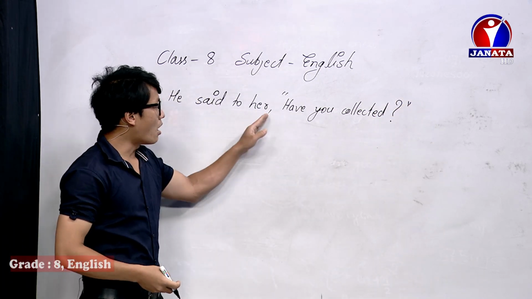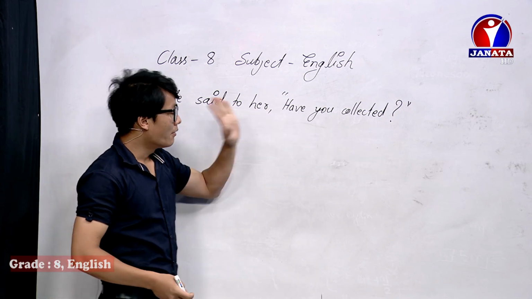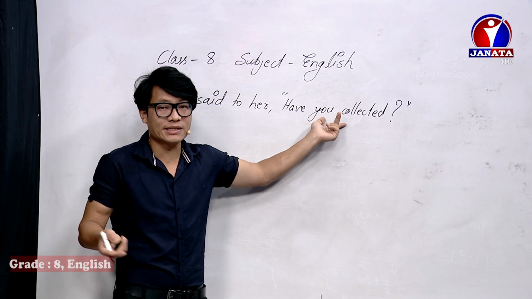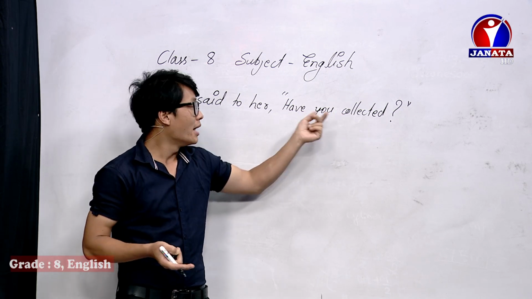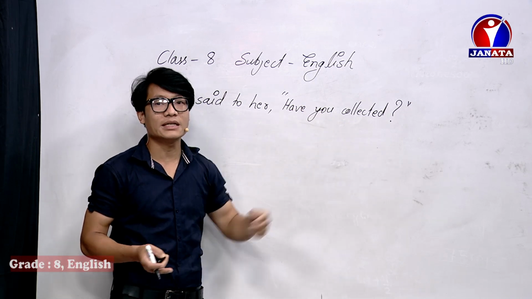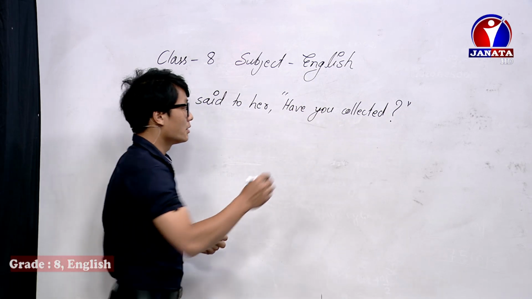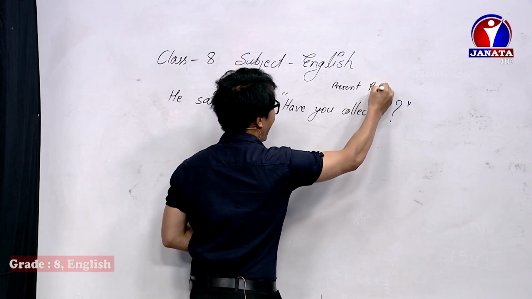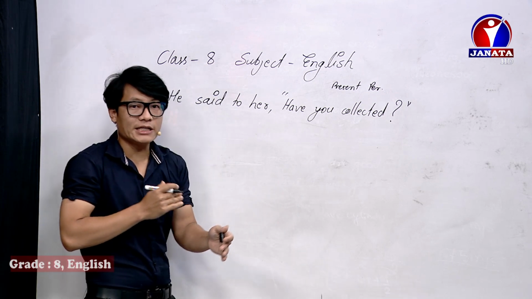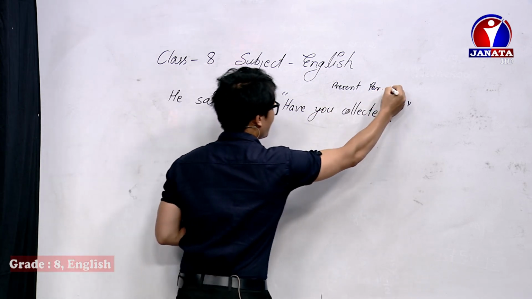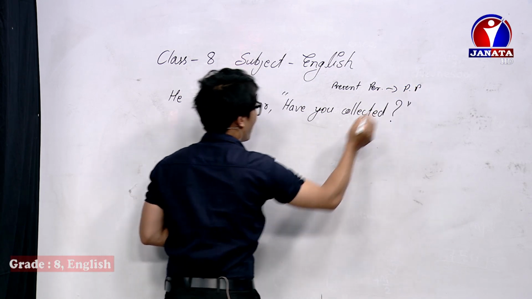He said to her, have you collected? Question mark. Now let's see, have you collected? This is a yes/no question, but which tense? Have plus verb 3, so obviously this is present perfect. And present perfect should be changed into past perfect. Remember this point.